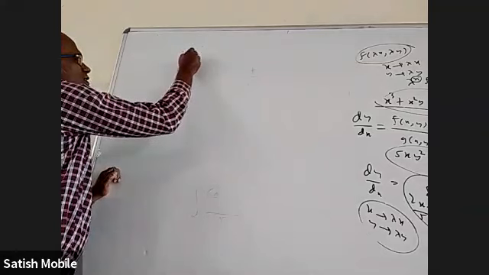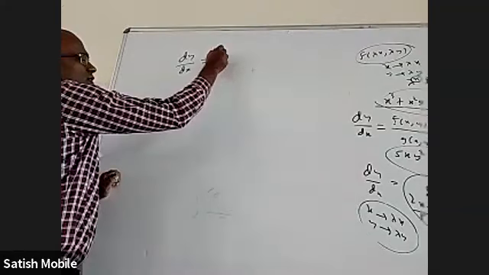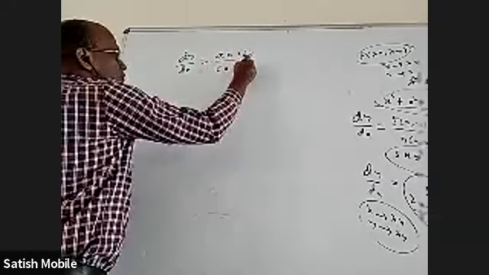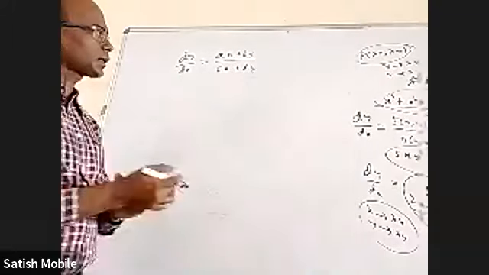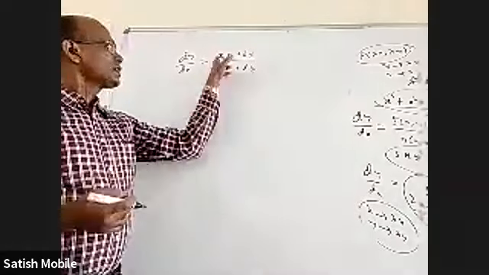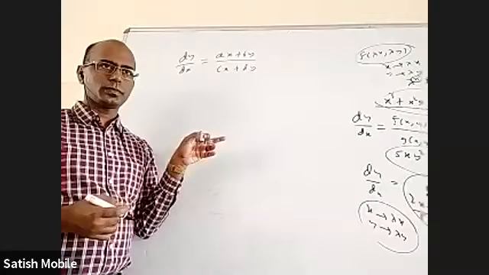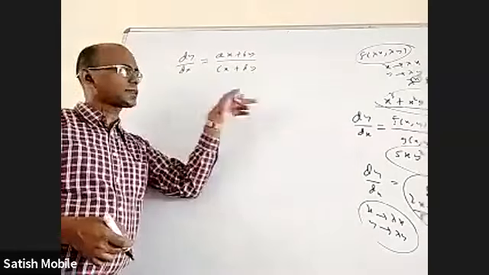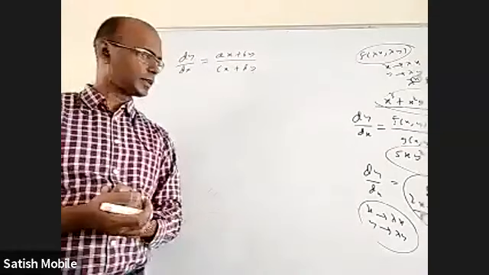Okay. So now we are going to discuss dy by dx is equal to (ax plus by) by (cx plus dy). Not that we're going to discuss one more, but I'm just giving an idea. This is a homogeneous equation. So what are you going to do? Simply divide with x and take y by x as z. That's why I wrote that example, even though we did not complete it.